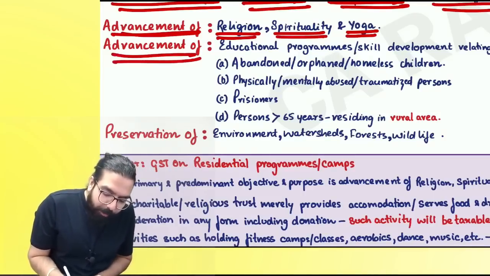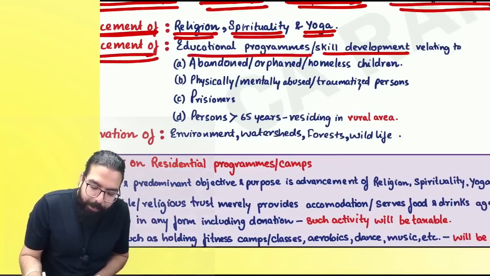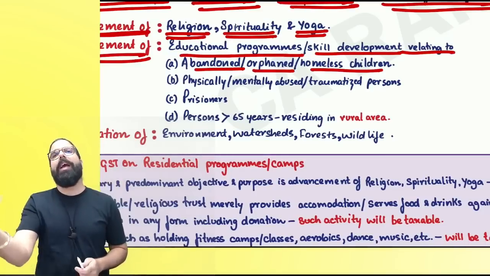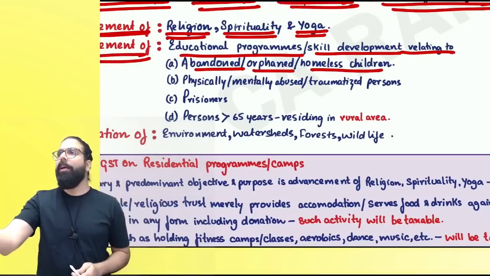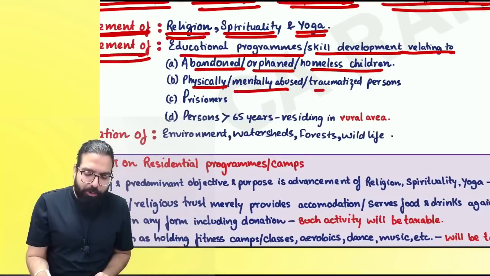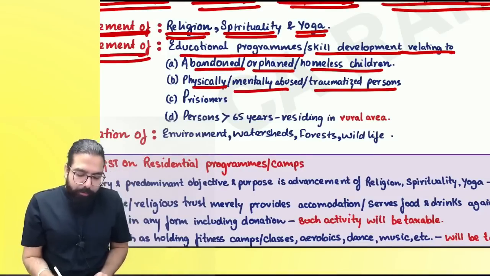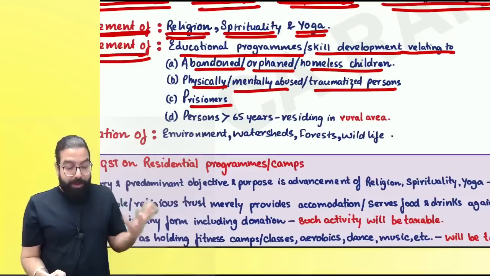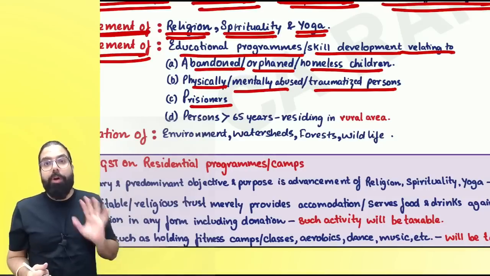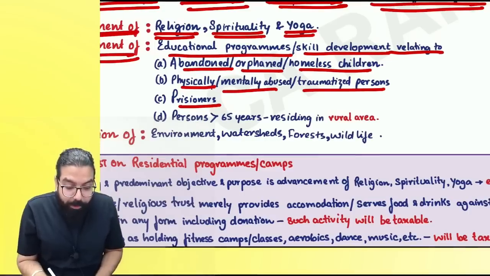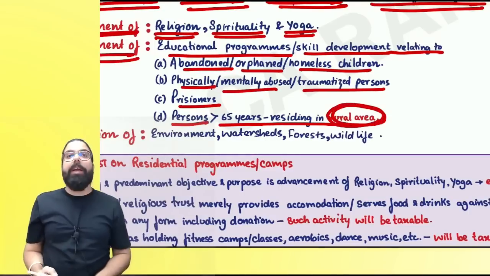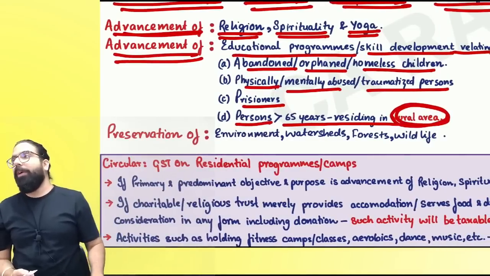Then advancement of educational program or skill development program relating to abandoned, orphan, homeless children. You are going ahead and teaching abandoned, orphan children. Then they are telling, you're doing charitable activity. You are teaching physically, mentally abused, traumatized persons, or you are teaching prisoners. You are going to the jail and teaching prisoners. Then government is telling, very good. Or you are teaching persons greater than 65 residing in rural area. Then exemption will apply.